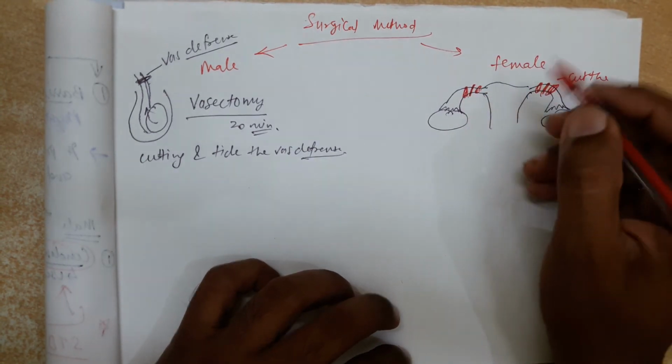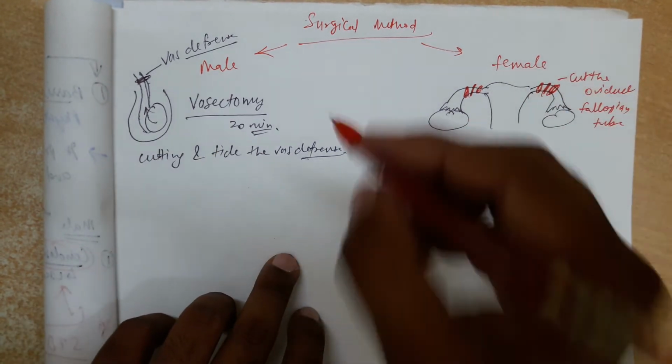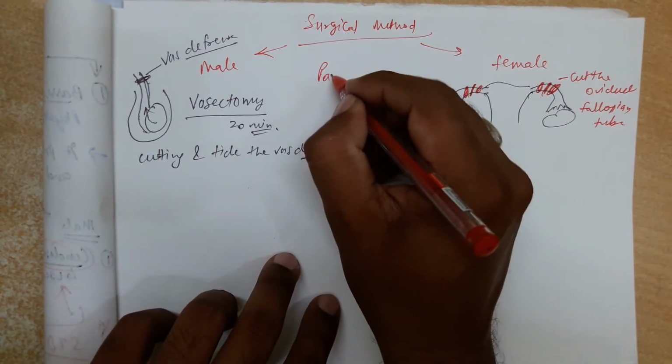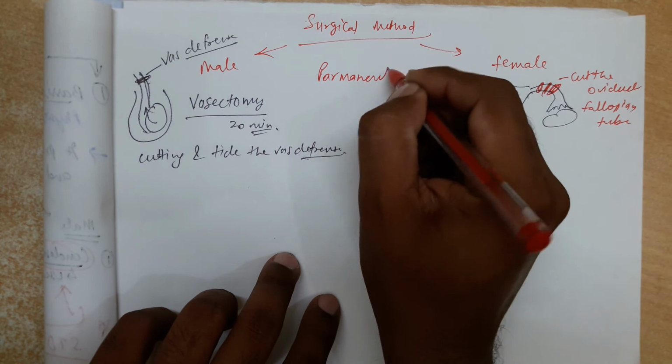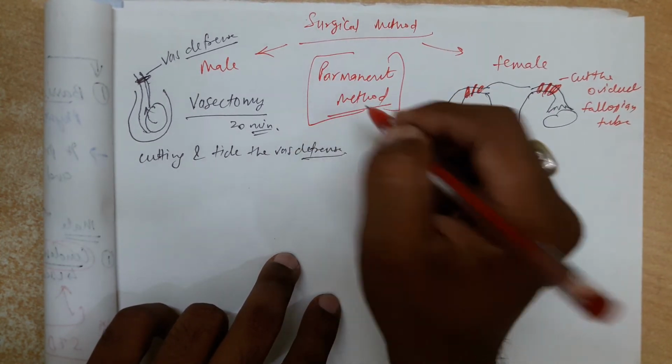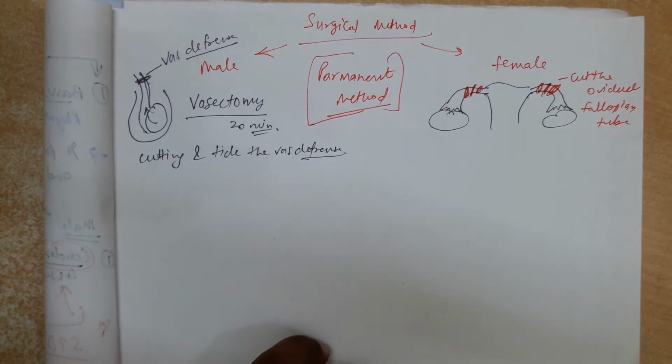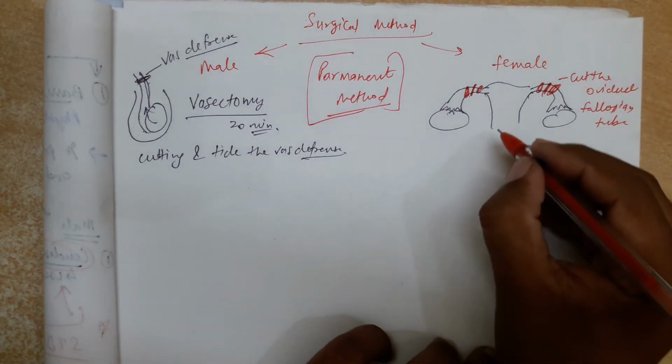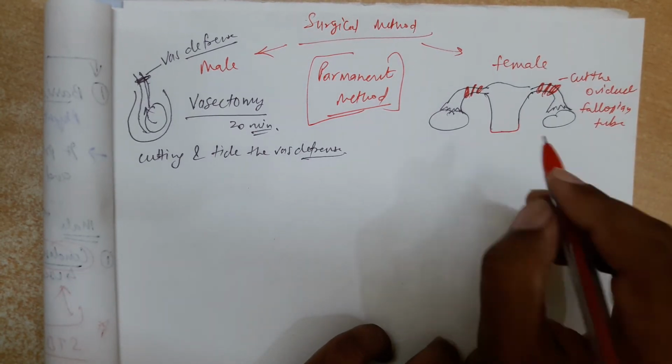It is a permanent method. This is also a permanent method. Both the surgical methods are permanent methods of family planning. If the surgery is done, then no fertilization, or we can say childbirth, can occur in future, but sometimes it fails if the surgery is not done properly. It is done only by a medical practitioner with full training.